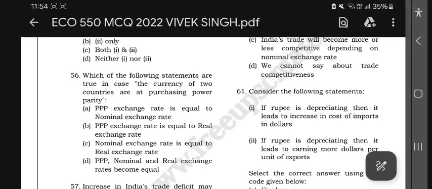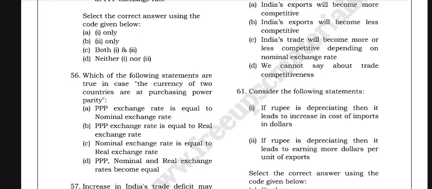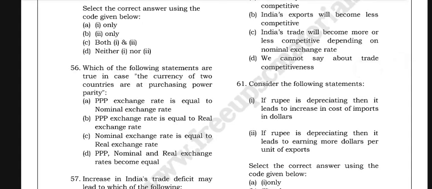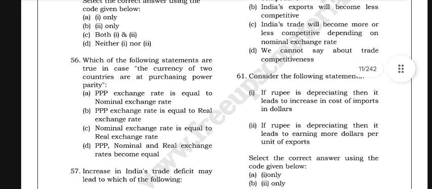Which of the following statements are true in the case the currencies of two countries are at purchasing power parity? The PPP exchange rate is equal to the nominal exchange rate. That is, the PPP exchange rate is equal to the real exchange rate. The nominal exchange rate is equal to the real exchange rate. PPP, nominal and real exchange rates become equal. So the following statements are true in the case the currencies of two countries are at purchasing power parity.